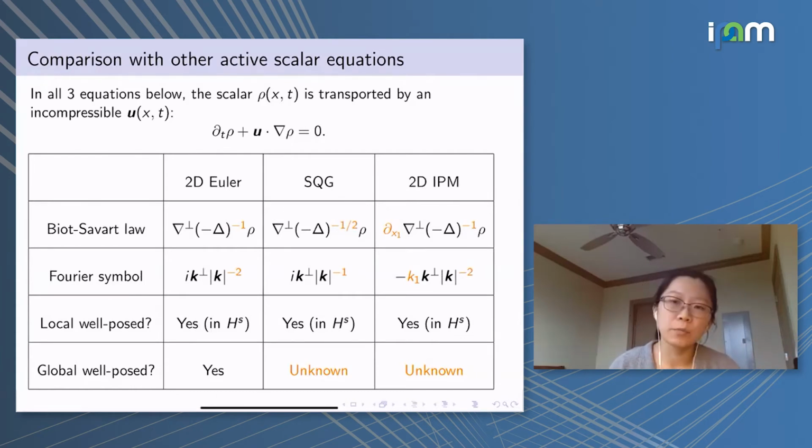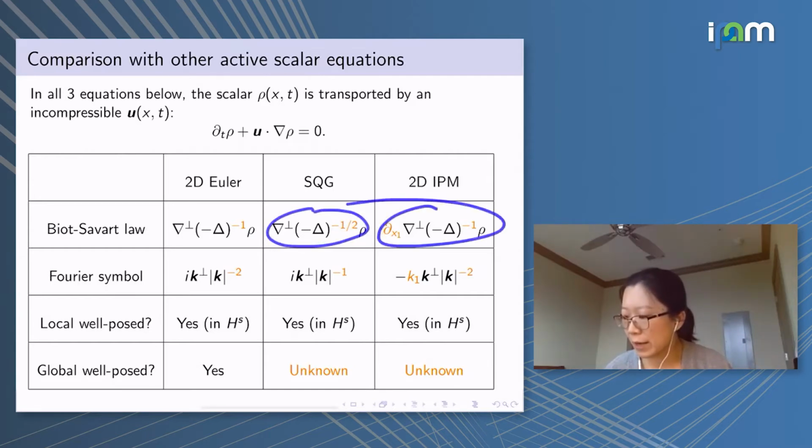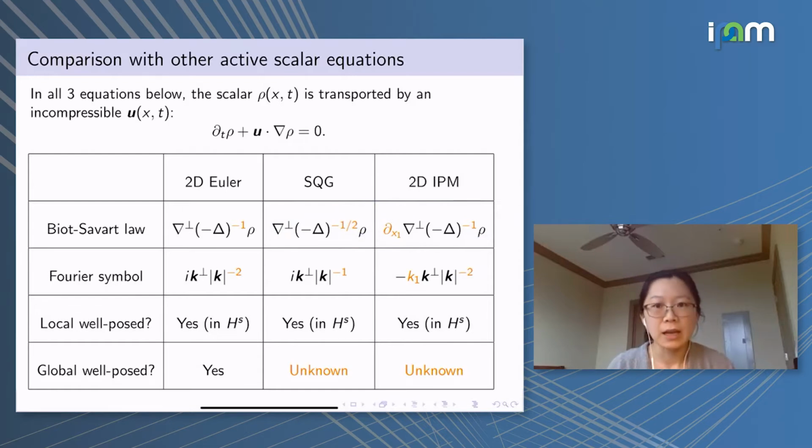For 2D Euler, we know that the velocity field is 1 degree more regular than the vorticity. However, in the case of the SQG as well as the incompressible porous medium equation, the velocity fields are both at the same level of regularity as the scalar rho.